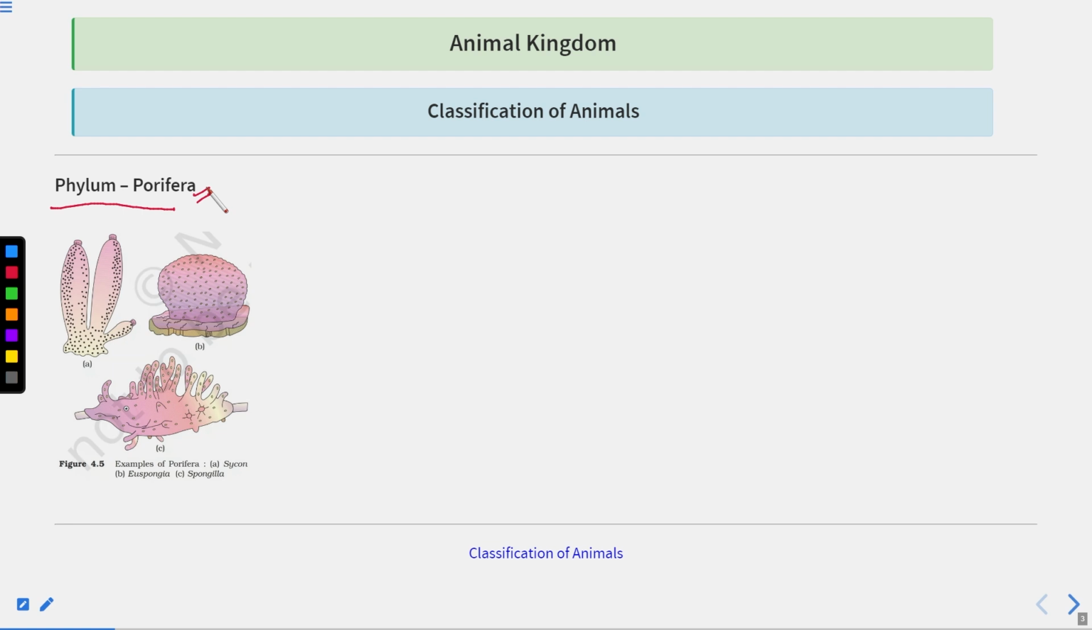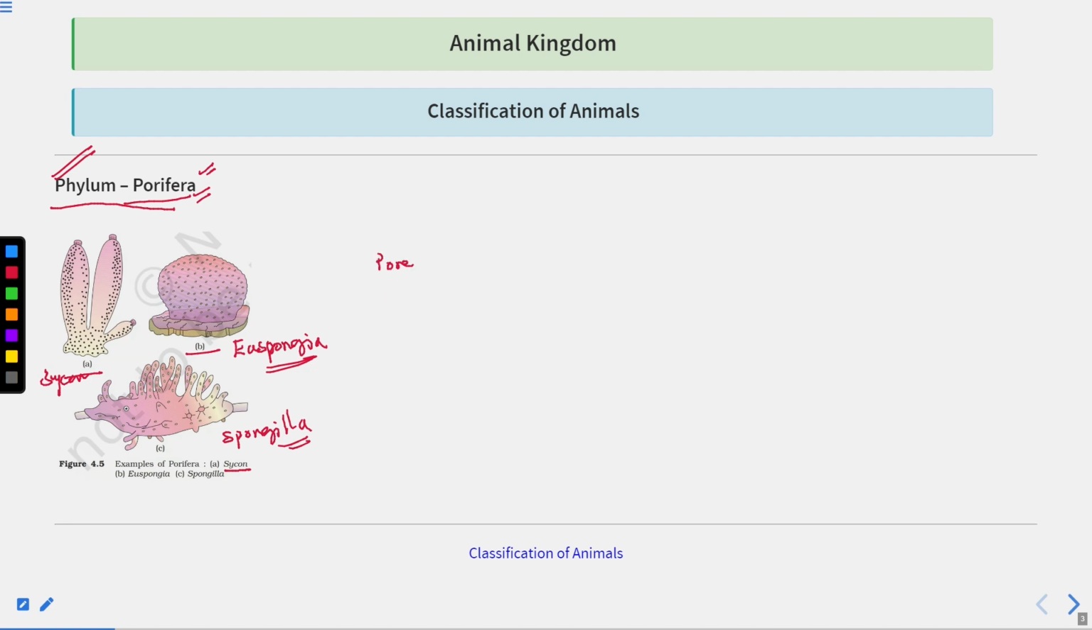Now let us discuss some of the phyla in this session. The first phylum we take up here is Porifera. We can see some examples of Porifera. The first one is Scypha, this is Euspongia, and this is called Spongilla.